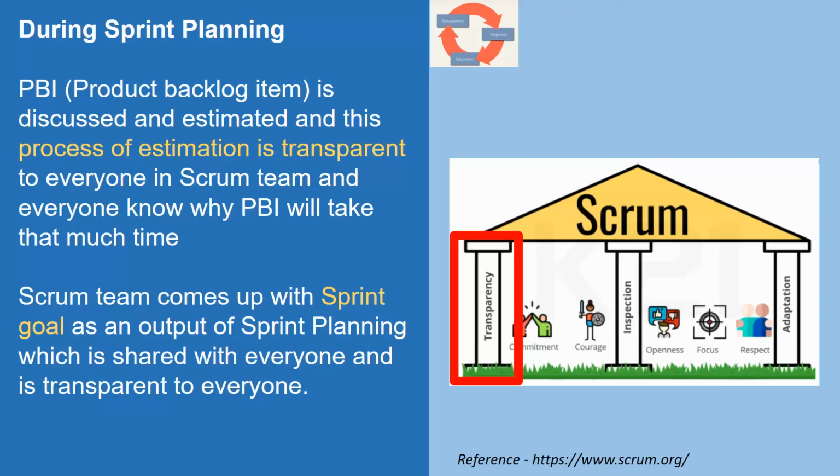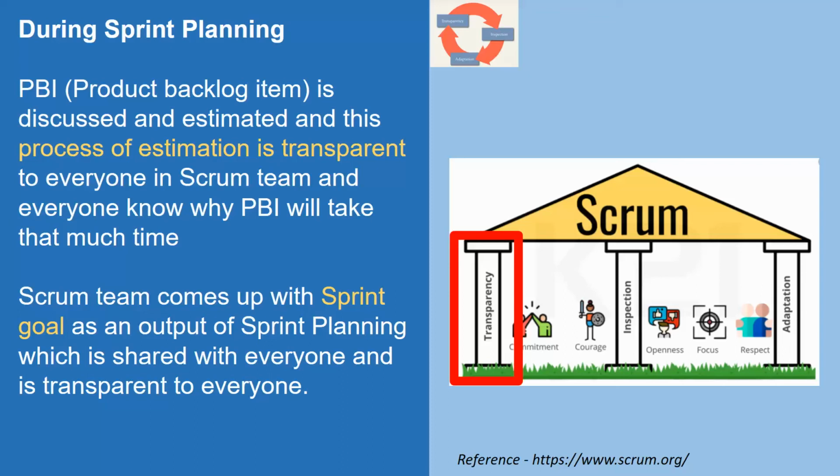The team is discussing and brainstorming about why they think that should be the estimate. They are talking about what all work items need to be included in that particular PBI to get it completed. So once the process is transparent, the question should not be asked. So that's another example of being transparent.